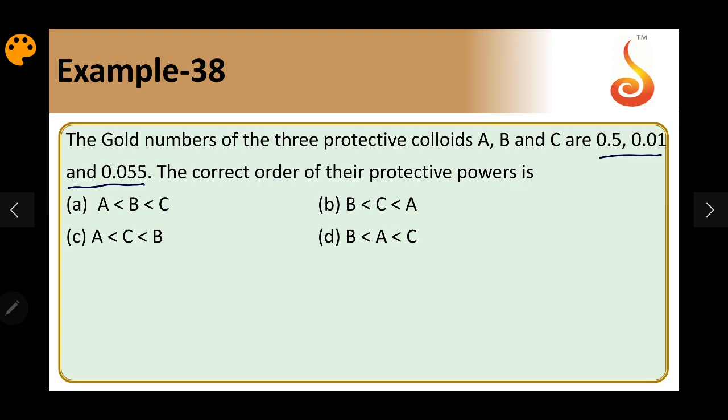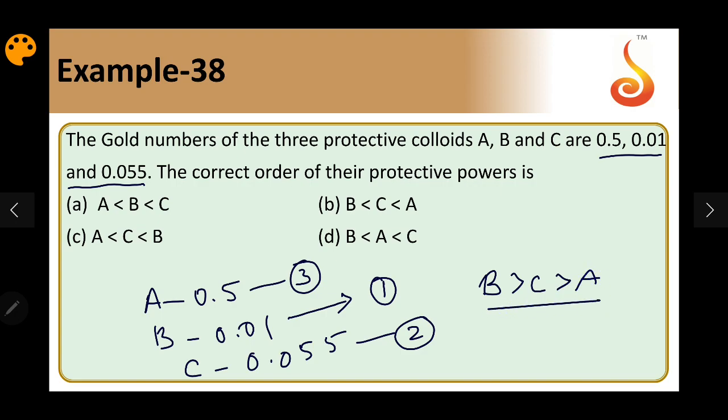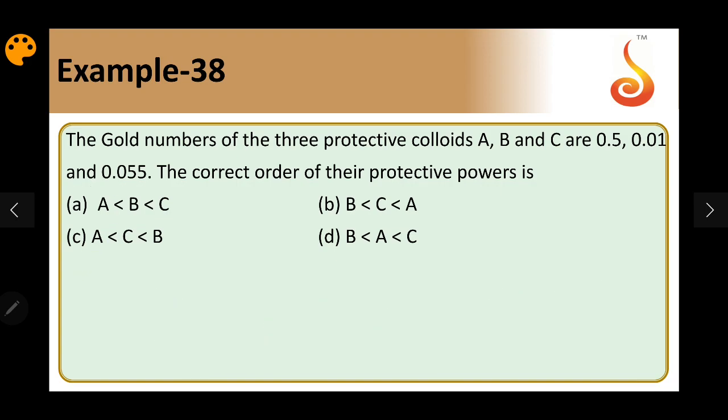So we have A as 0.5, B as 0.01 and C as 0.055. So this is the least. B should be first, C should be second, A should be third. So it should be B greater than C greater than A, or A less than C less than B. Option C will be matching for this. So answer should be C.